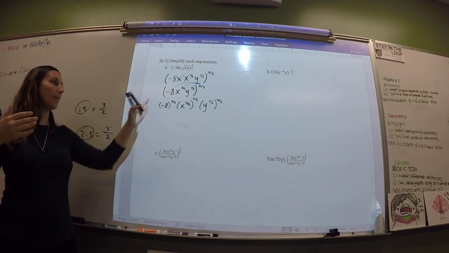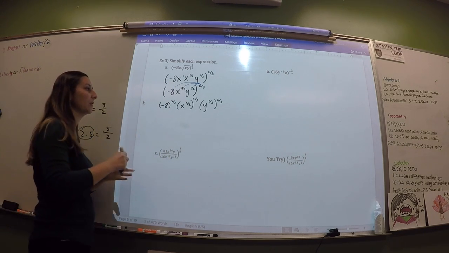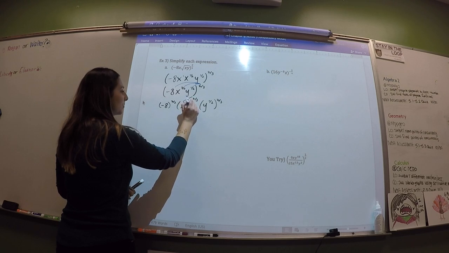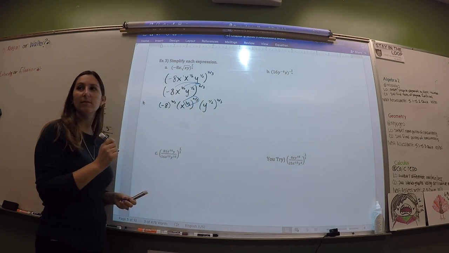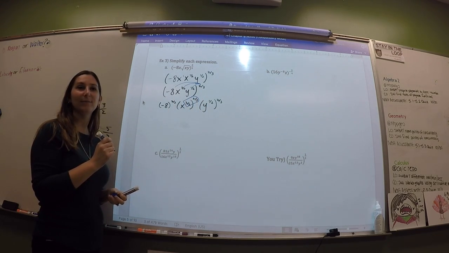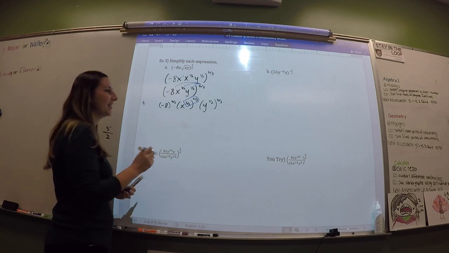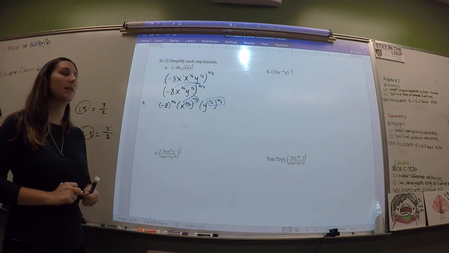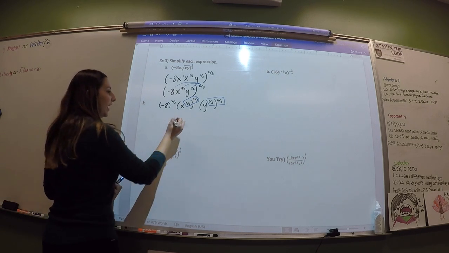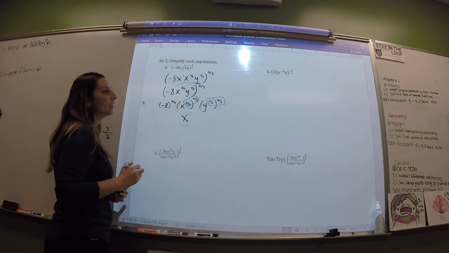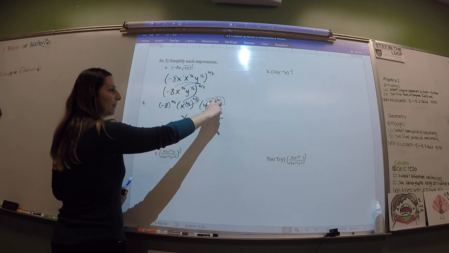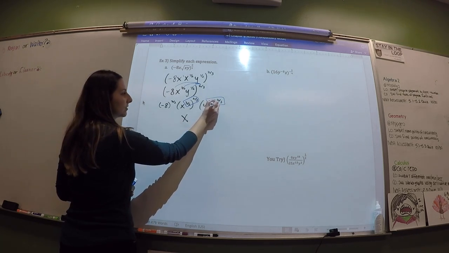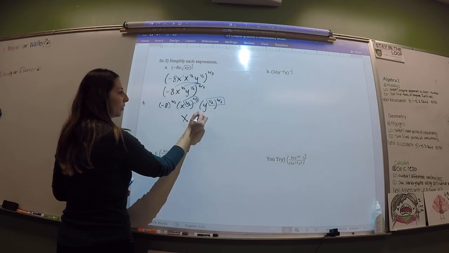Alright, so the rule for powers raised to powers is you're supposed to multiply these. Do you remember that from algebra 1? That one's going to be 1, so 3/2 times 2/3, those are reciprocals, so you're just going to get x to the 1. Here, 1/2 times 2/3, you could cancel the 2s and you get a third.